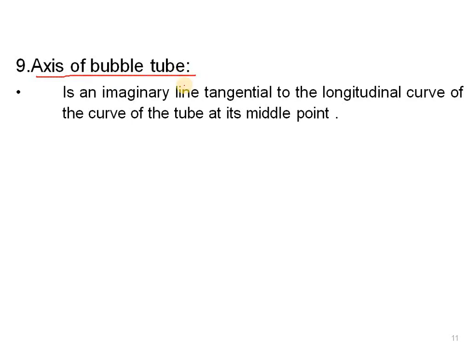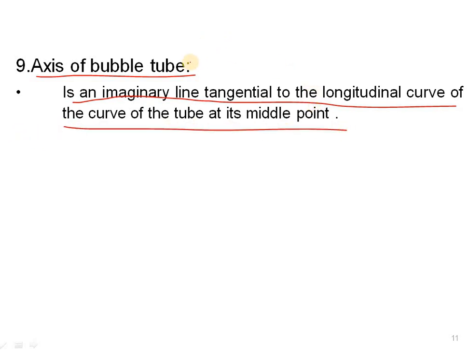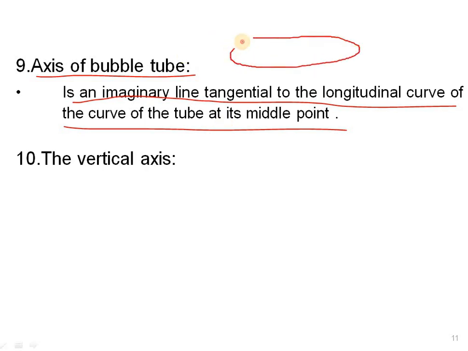And the ninth one is the axis of bubble tube. It is an imaginary line tangential to the longitudinal curve of the tube at its middle point. This axis of bubble tube is a very important thing. The bubble tube will be just like this one, and in between it is this bubble. It will be moving to and fro, left and right, with the help of foot screws. When the bubble is at the center, the instrument will be level. So that's why we call it an imaginary line tangential to the longitudinal curve of the tube at its midpoint.